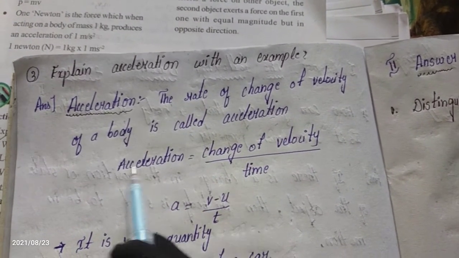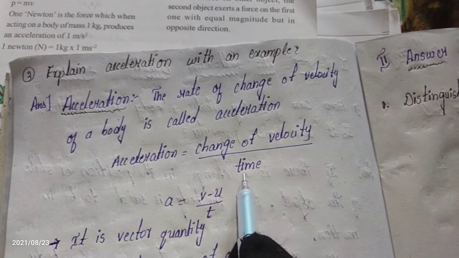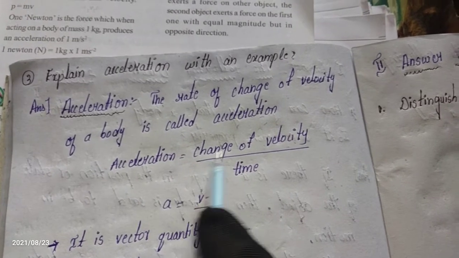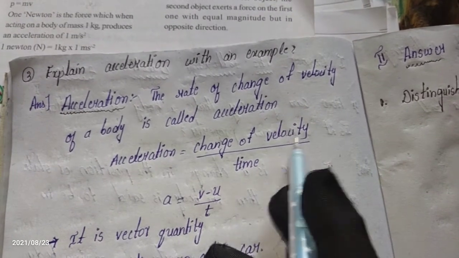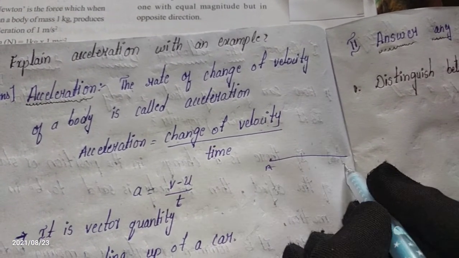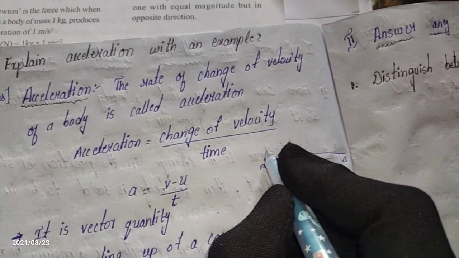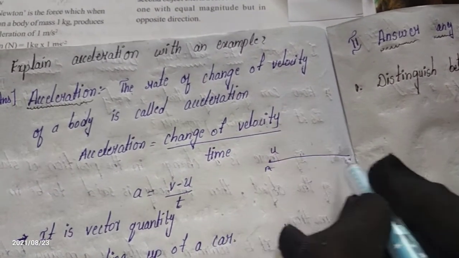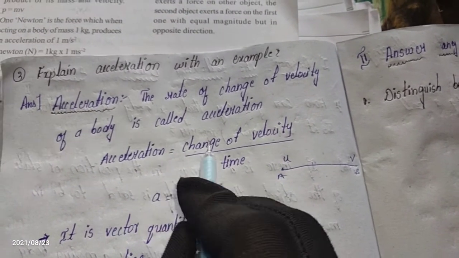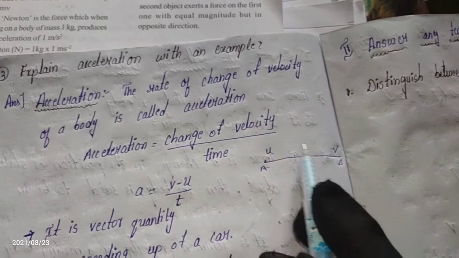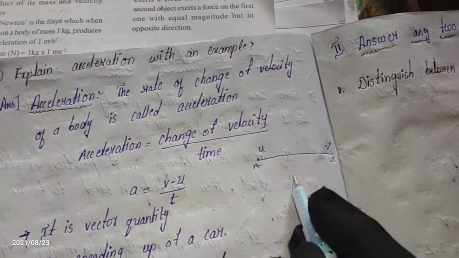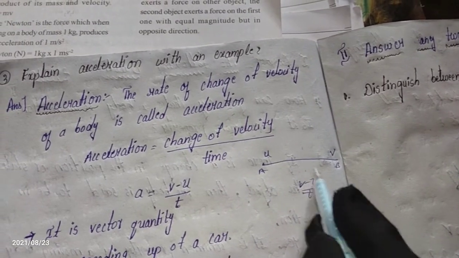What is the formula? Acceleration is equal to the change of velocity by time. What is change of velocity? Here there is a point A and a point B. The initial velocity is u, the final velocity is v. To find the change of velocity, we take the final velocity minus the initial velocity, by time. It is the acceleration formula.